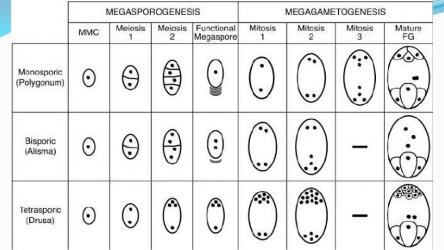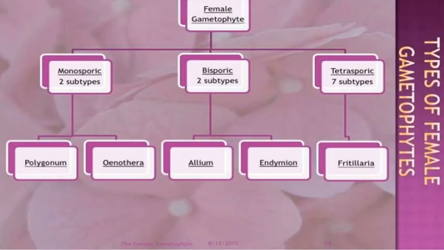So you can see in the diagram monosporic polygonum type, bisporic elisma type and tetrasporic drusa type. This is the chart. Female gametophyte is divided into three categories: monosporic, bisporic and tetrasporic. Monosporic has two subtypes, bisporic also two subtypes and tetrasporic has 7 subtypes. In monosporic, polygonum and oenothera; in bisporic, allium and endymion; and tetrasporic has 7 subtypes, but fritillaria is important.